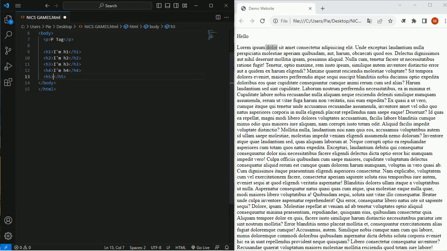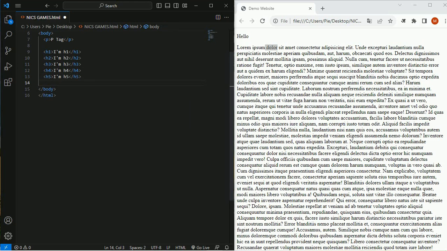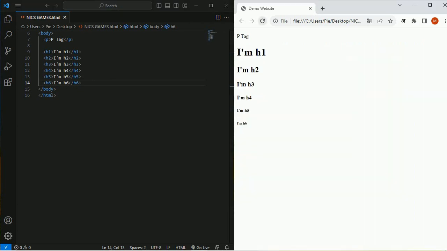You can generate it till h6. h5, and lastly we have h6. Let me save it and let me reload my page.